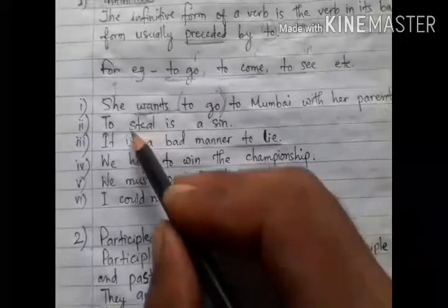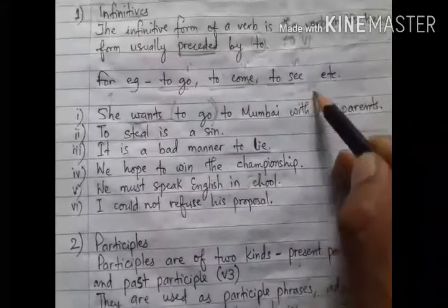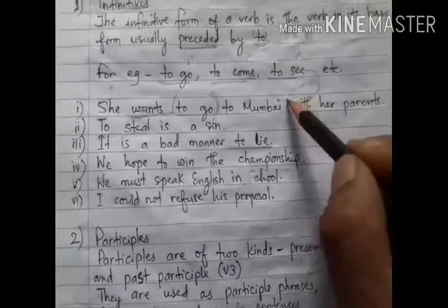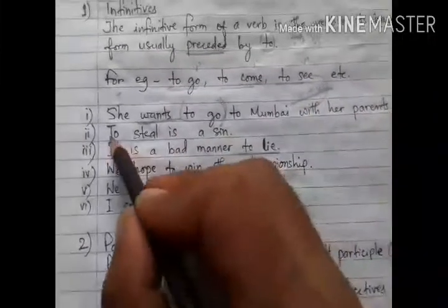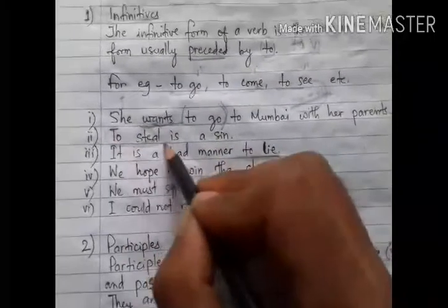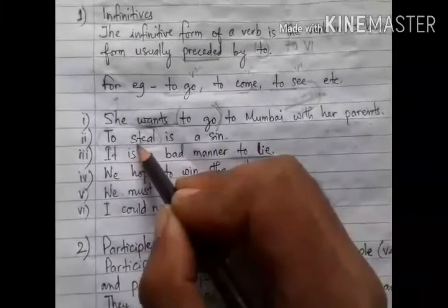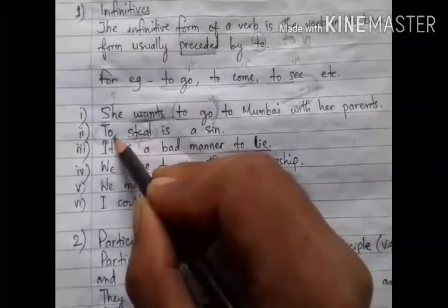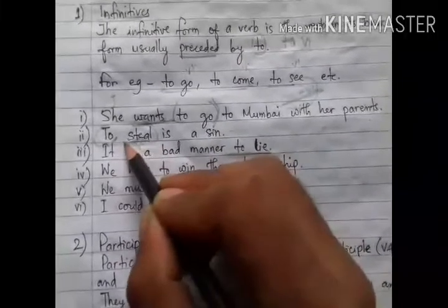So that means if we use to plus V1 form of the verb as the subject or the object in sentences, then they are called infinitives. Like, to steal is a sin. What is a sin? To steal. To steal is a verb here, but being a verb, I have used V1 form of the verb with preposition to, and it has been used as the subject of the sentence here.